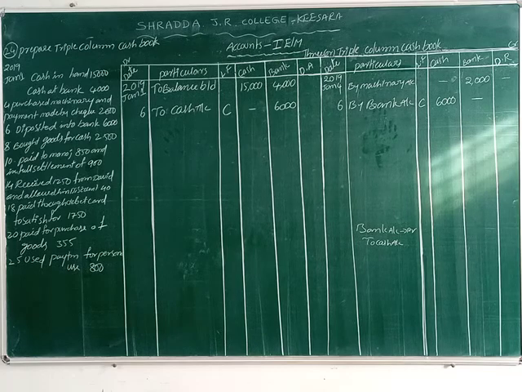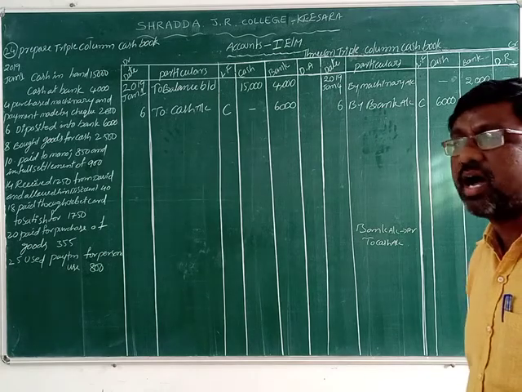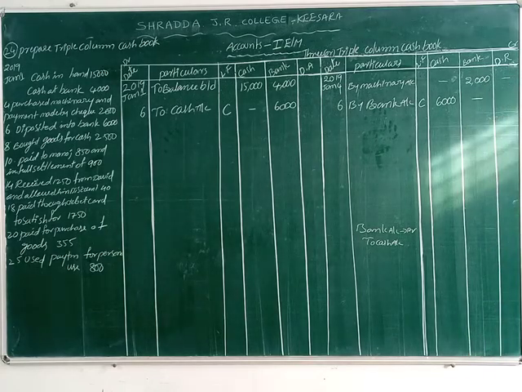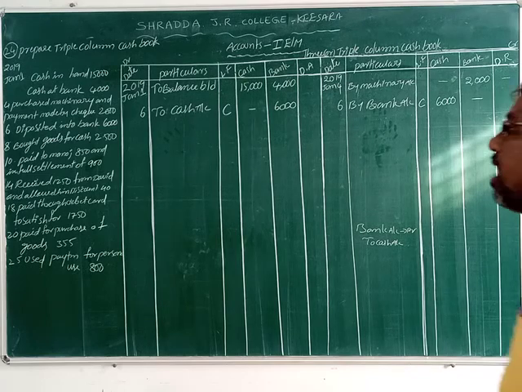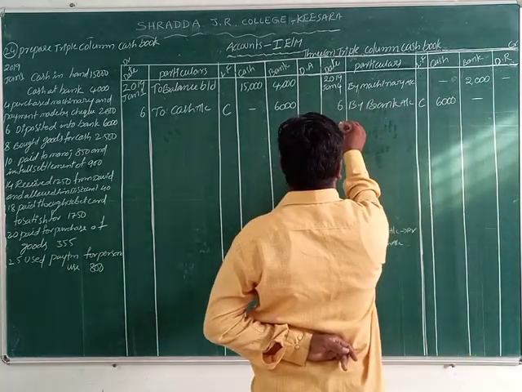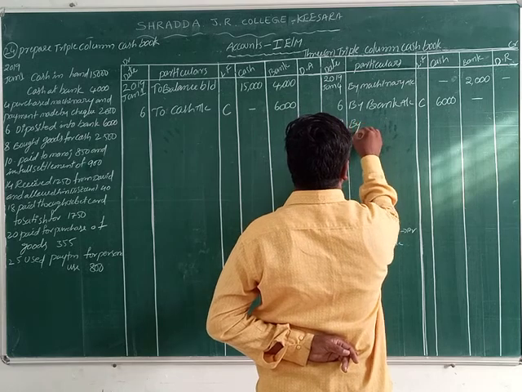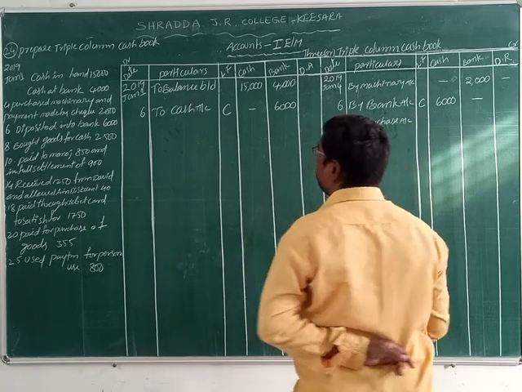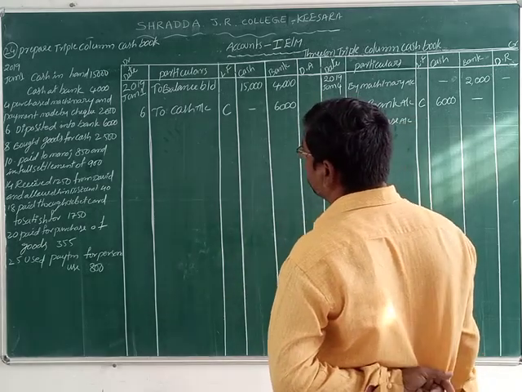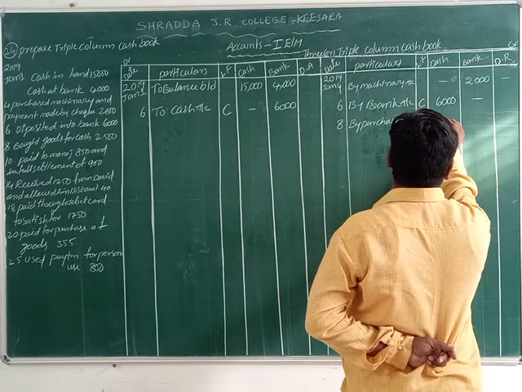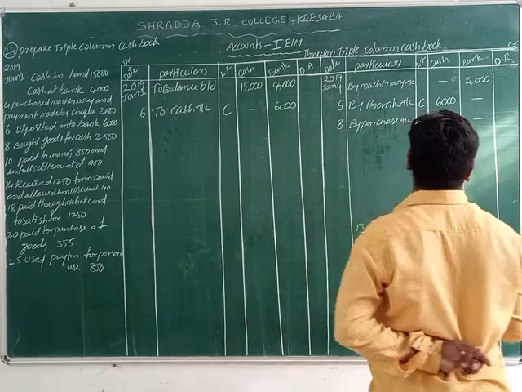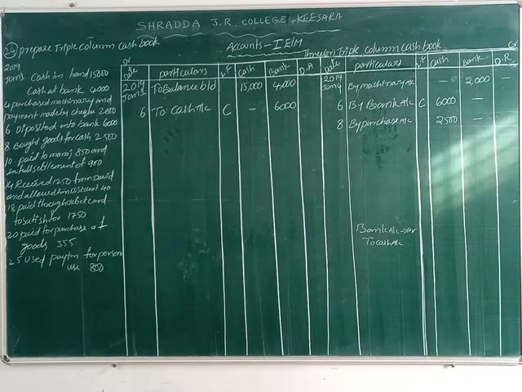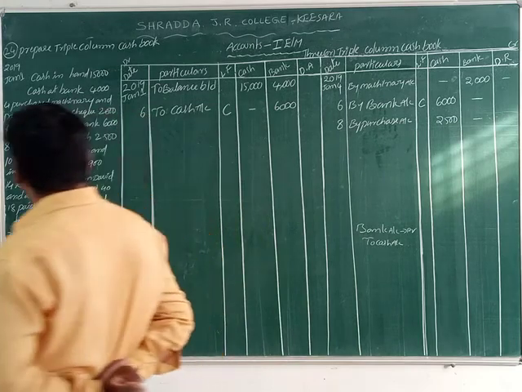How do we record it? There is given "bought", do we write bought there? No. Bought means purchases now. That's why we write by purchase account, 8th date. Write down by purchase account. It is a cash amount. So in the cash column we write 2,500, straight. Okay, it's clear now. Now another one, 10th date.